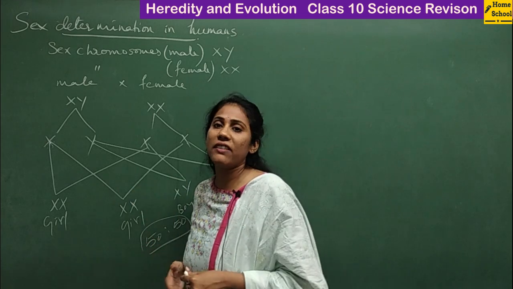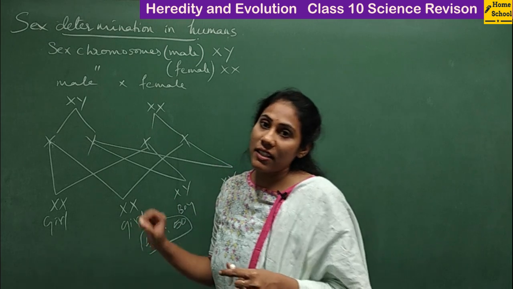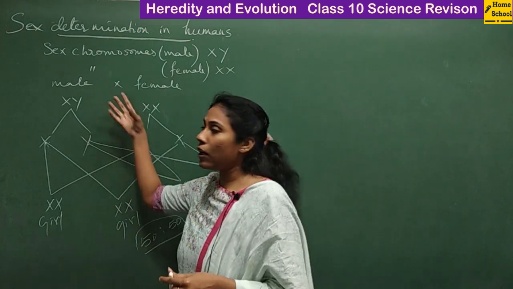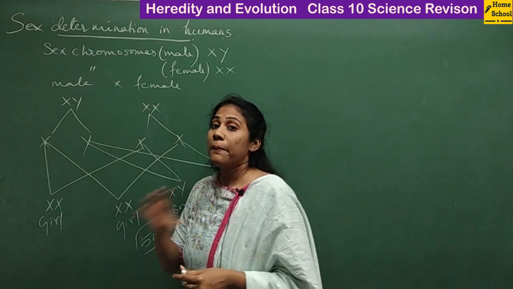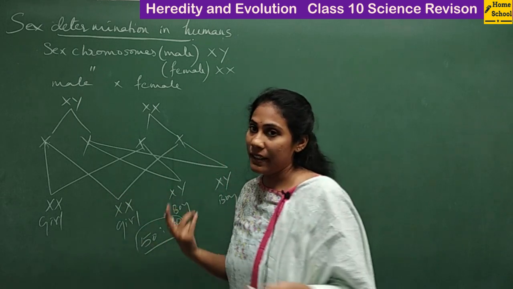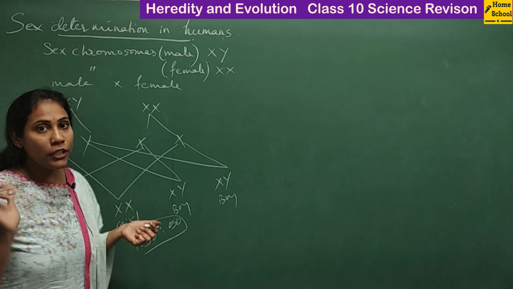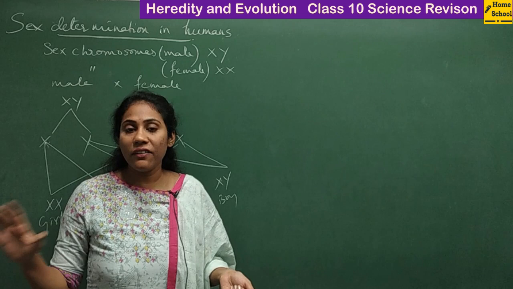So it's one of the very, very important questions. How do you say that the sex of a child is determined by the father? It all depends on the gamete of the father, right? Whether it has the X chromosome or the Y chromosome. Based on that, gender can be decided, right? So this is all about sex determination in humans. This is one part of the chapter that we have learned.